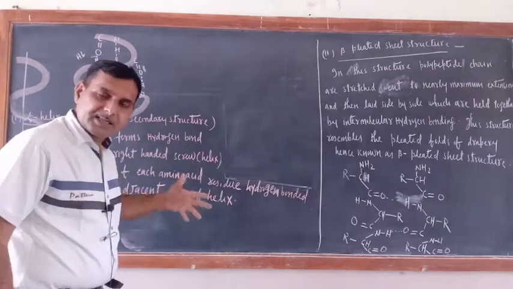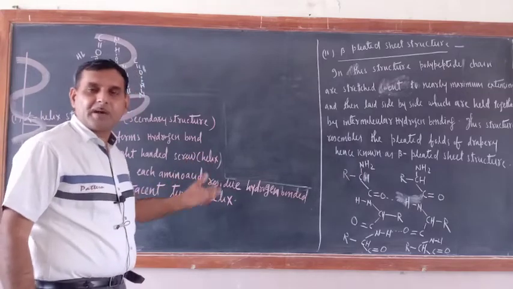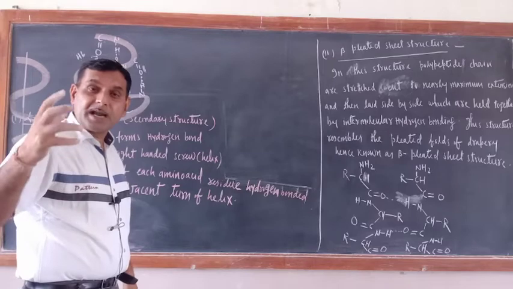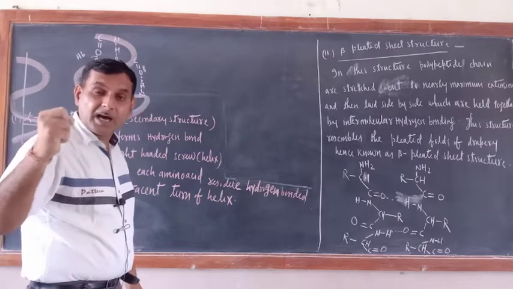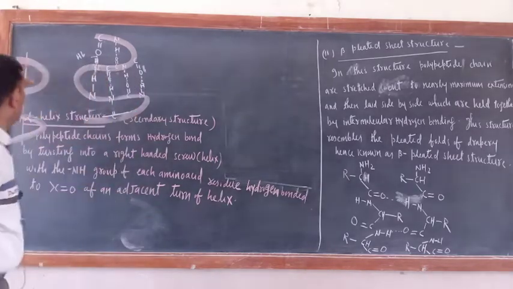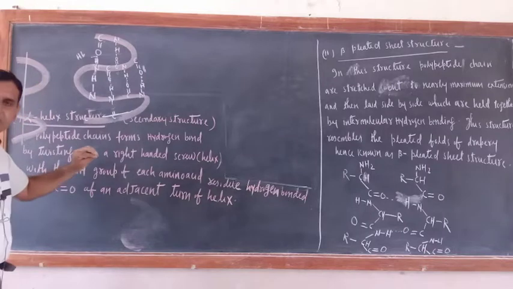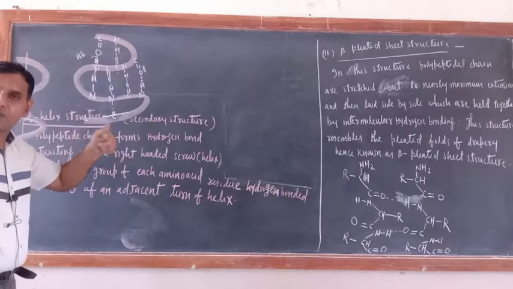In secondary structure of protein, what are we determining? We are determining the manner in which polypeptide chains are folded or arranged. So these are the polypeptide chains twisting. It is twisted into a right-handed screw helix structure. And in that helix structure, in each turn amino acid residues are there.